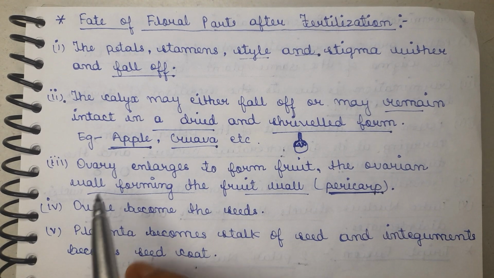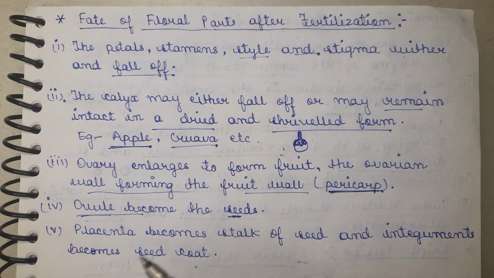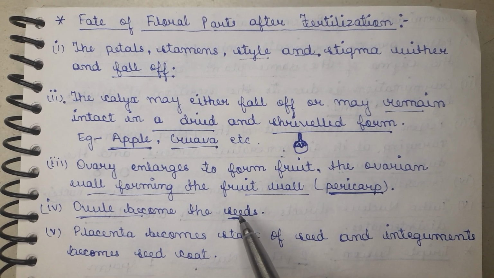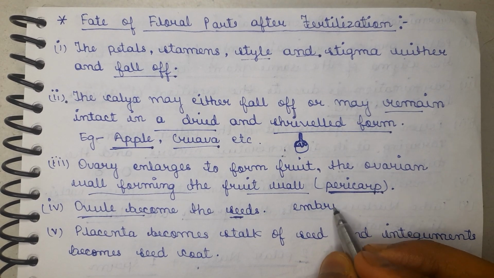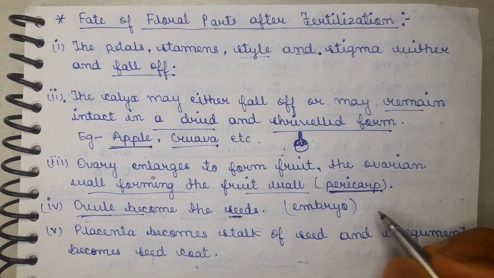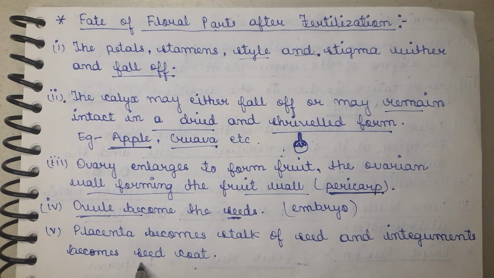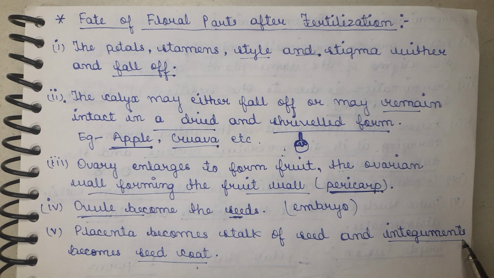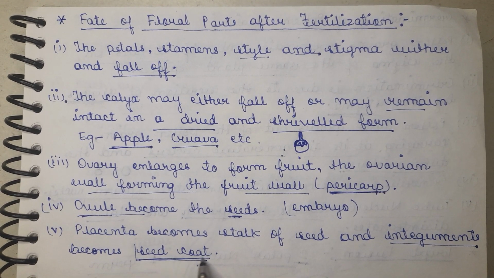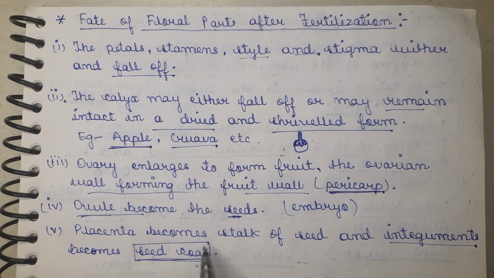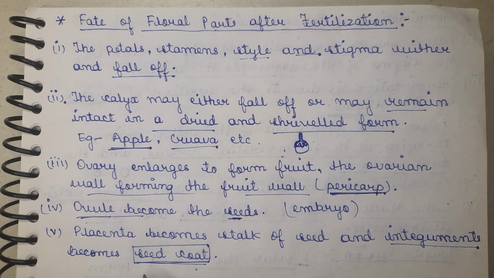Now what happens to the ovule? The ovule becomes the seed. The ovule develops into the seed, and the fertilized egg cell within the ovule becomes the embryo, and the surrounding tissues form the seed coat. The integuments, along with the nucellus and embryo sac, become the seed coat, the outer layer of the seed. So the last point is the placenta.